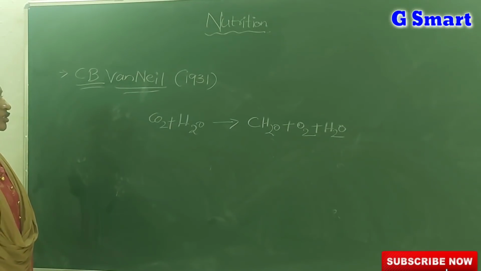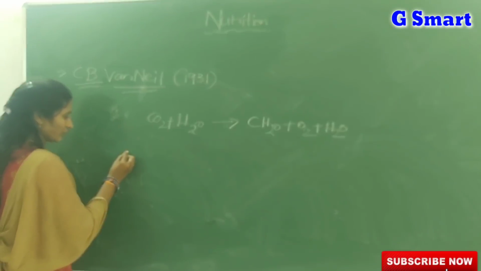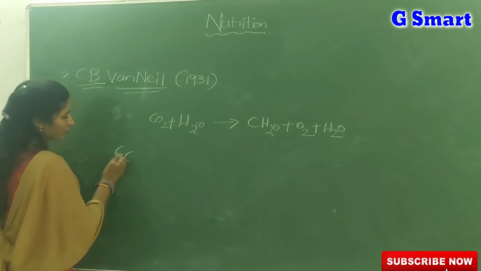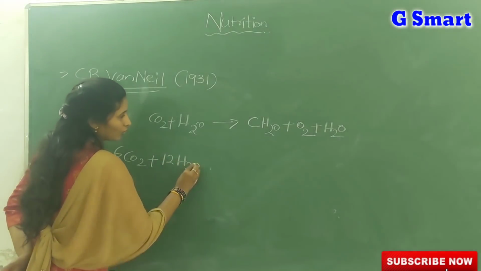This is the first equation proposed by C.B. Van Neel for photosynthesis, but later this equation was modified into the balanced form, that is 6CO2 plus 12H2O gives rise to